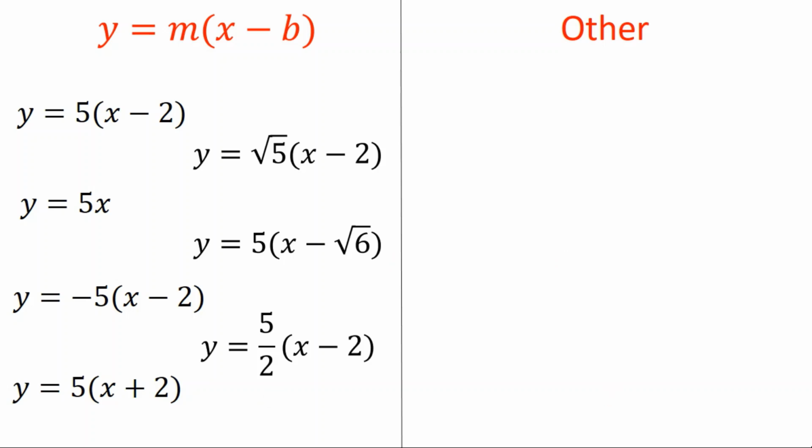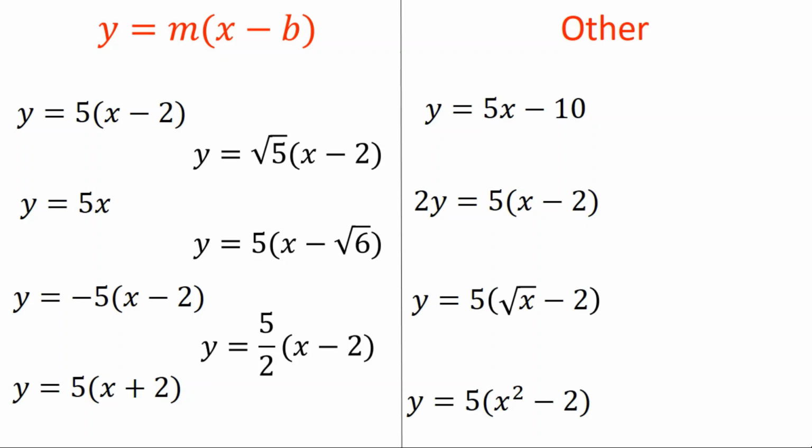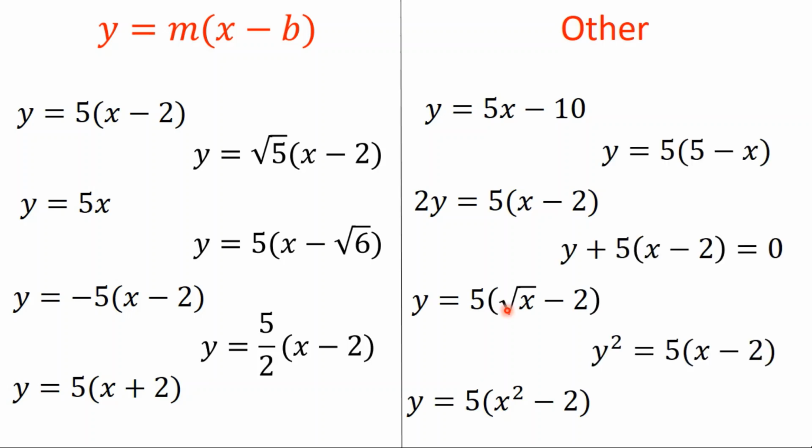Now on the other side of the screen we're going to see some things that are not in the correct form. So this first one here is in the form y equals mx plus c, which is absolutely fine, it's just not what we're talking about in this video. The second one here has got a 2 in front of the y, so we can't have that. This third one has got a root x instead of just an x, can't have that. The fourth one has got x squared, can't have that.